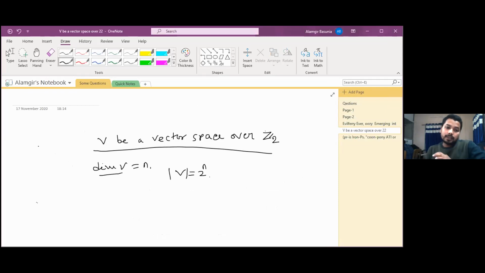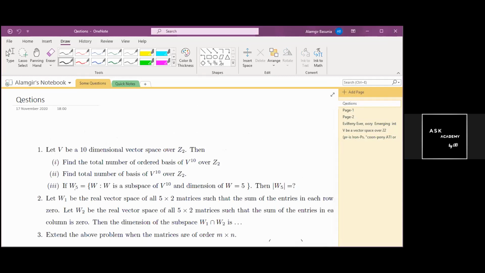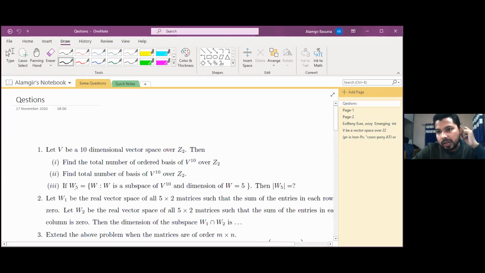And there is another result, and you can look at question number 3, this one. Just have a look at that. If up to 5 is equal... Now I think the first two parts you can solve, and the third one may not be. Can anyone of you do the third one, or can you please kindly calculate 1 and 2, how many results can come, if you have time?